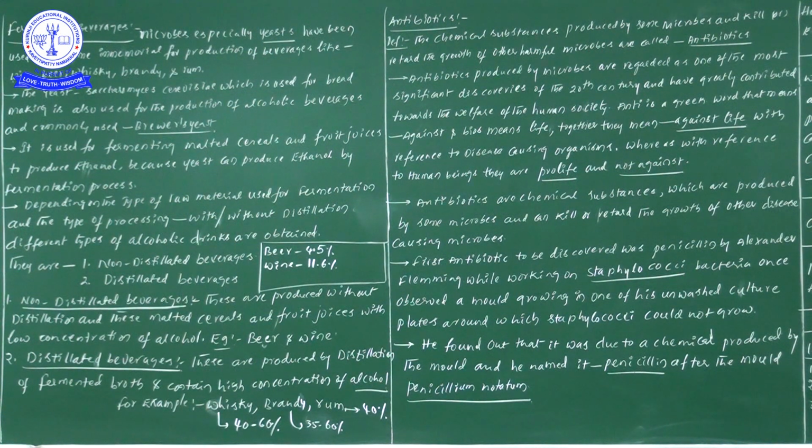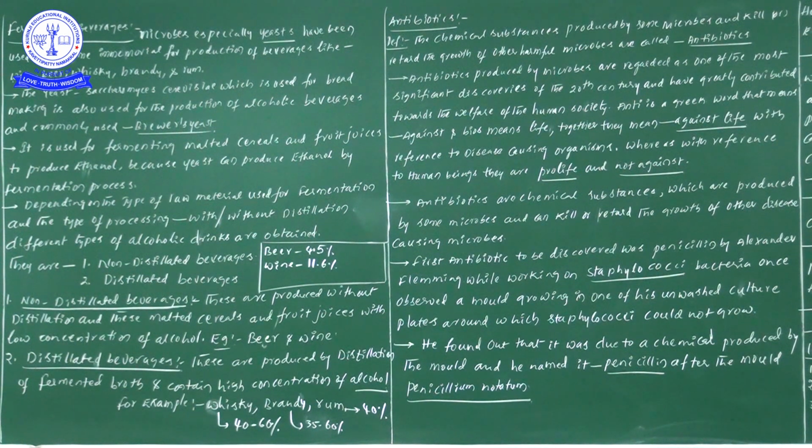Do you understand this? Chemical substances are produced by microorganisms, and what are they doing? Killing the microorganisms or at least stopping their growth.